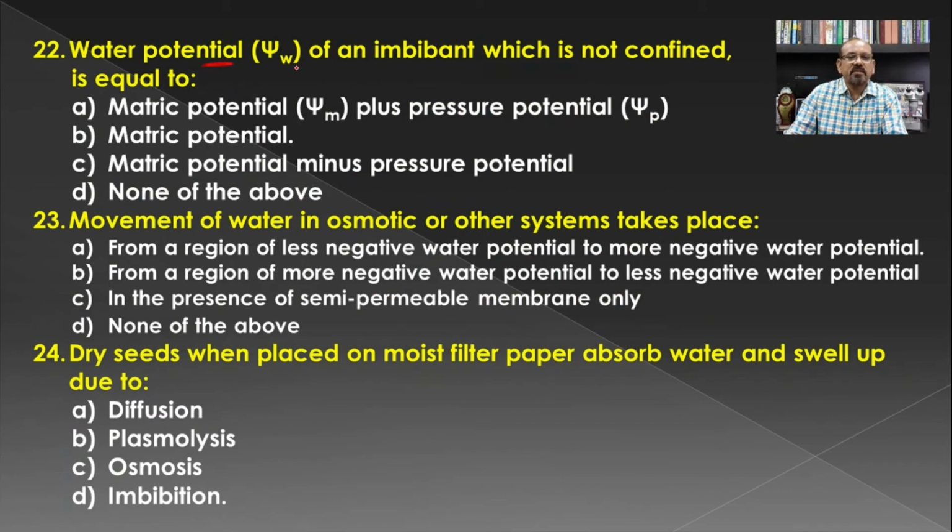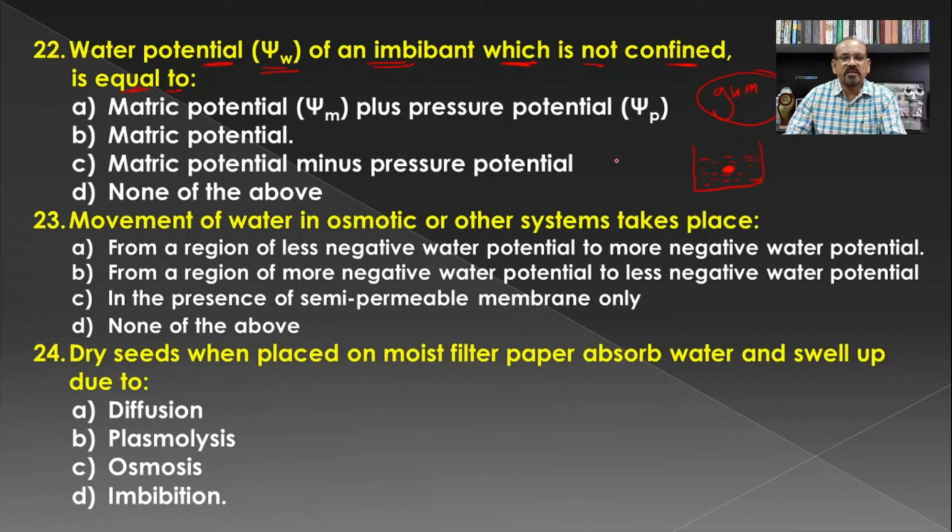Then water potential, that is psi w, of an imbibant which is not confined is equal to. When we are talking about not confined, meaning without a limiting membrane, as we have seen earlier, if we have a piece of gum, it does not have any such limiting membrane, and hence if we keep such a piece of gum in water, it can swell and absorb water continuously.